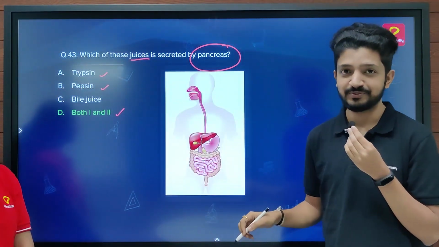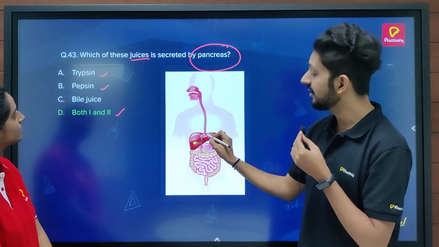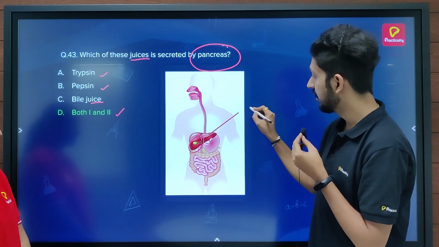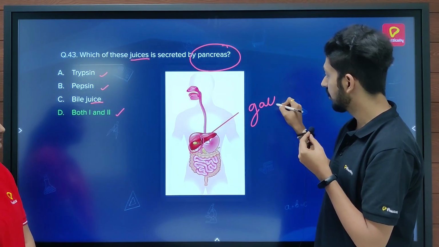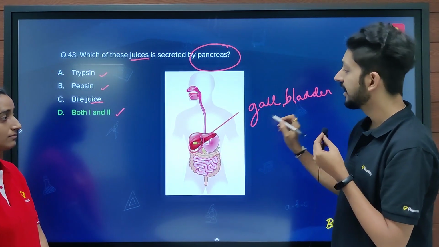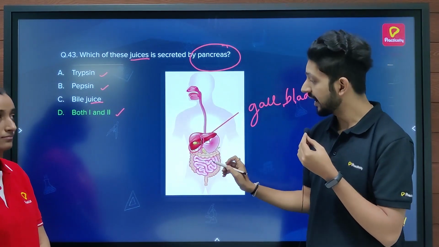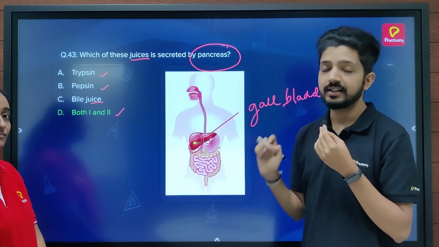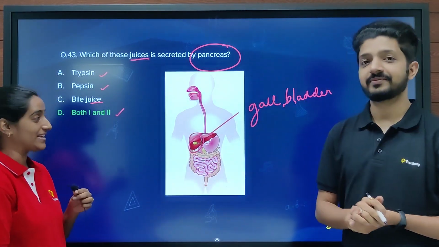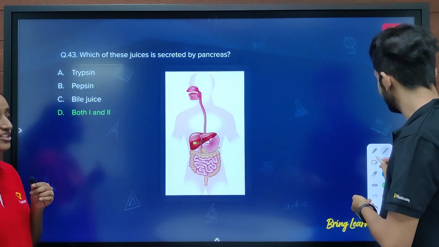Yes, and we know that bile juice is secreted by the liver and stored in the gall bladder, and pancreas will secrete the enzymes required for digestion. Okay, that explains. Let's move on to the next question.